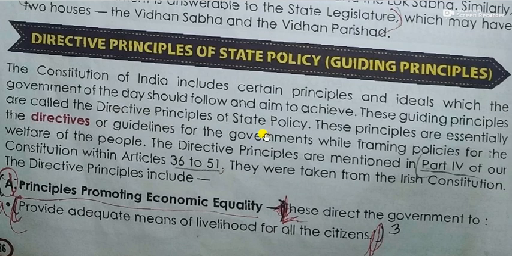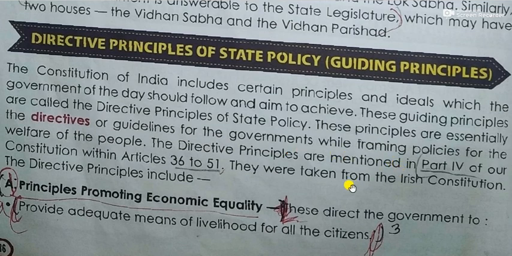So what are the directive principles? The guiding principles, the ideas to follow, are the directive principles. These principles are essentially directives or guidelines for the governments while framing policies.